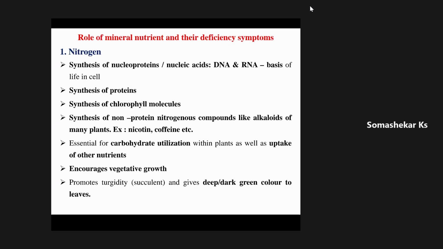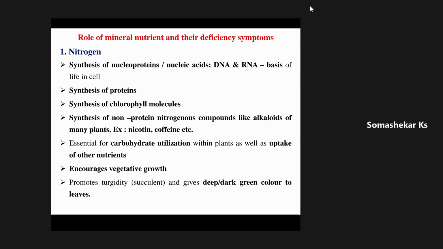Suppose you go to villages, and whatever crop farmers are growing, paddy or sugarcane, if the growth is stunted or they do not see the dark green color of leaves, they immediately apply nitrogen.